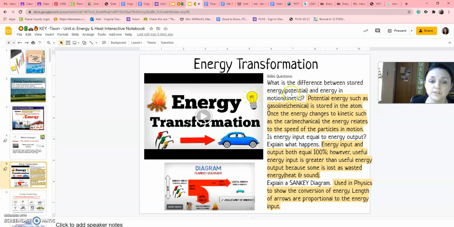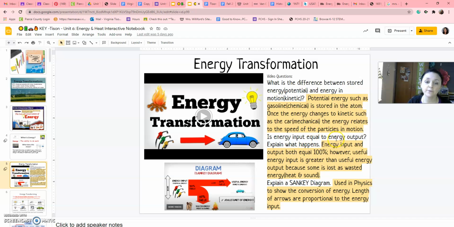What is the difference between stored energy, potential energy, and energy of motion, kinetic energy? Well, potential energy, like gasoline in your car, is stored in the atom. Then kinetic energy is energy of motion. So once the car starts moving, then you have kinetic energy.